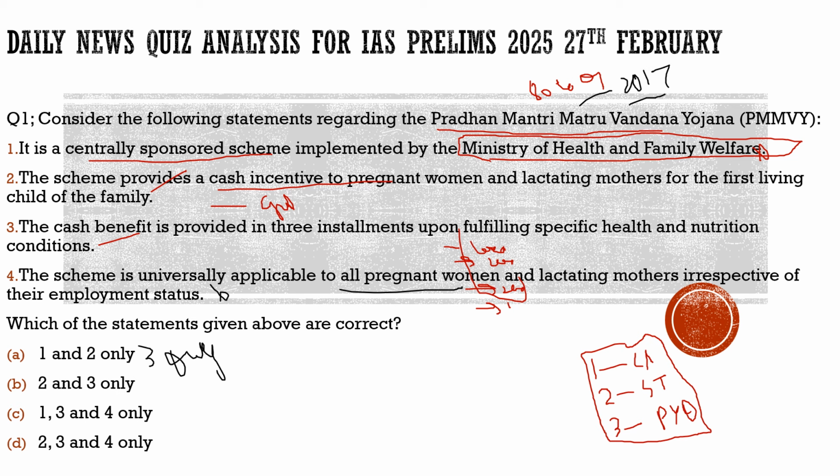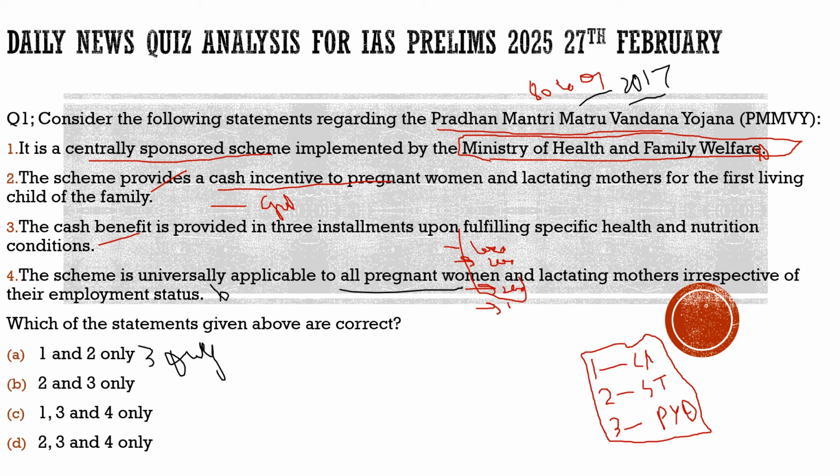In the National Food Security Act of 2013, it was promised that almost 6000 rupees would be provided to the lactating or pregnant woman, so that their financial dependence will be curbed.